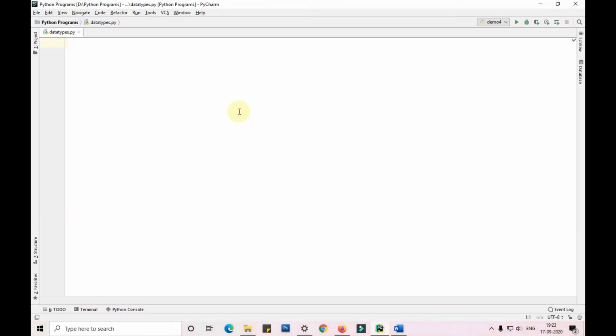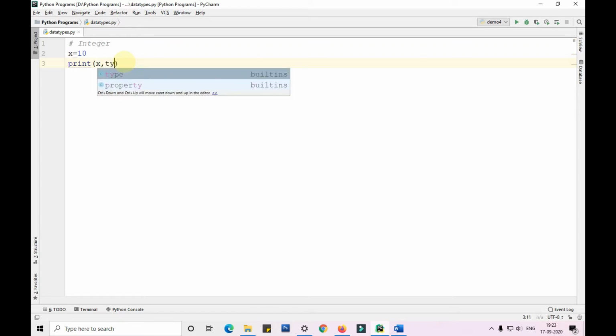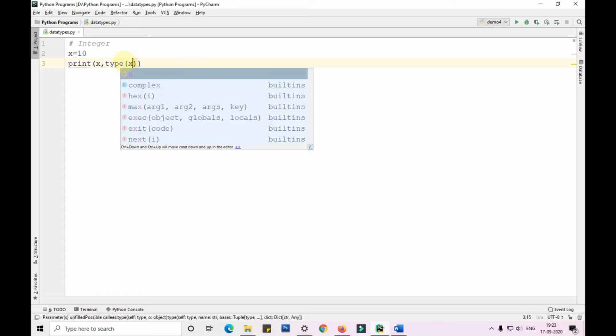First I'm showing you by declaring an integer variable. I'm simply taking x is equal to 10. So you can see guys, x is already declared. I'm also printing the type of x to show you what the type will be.